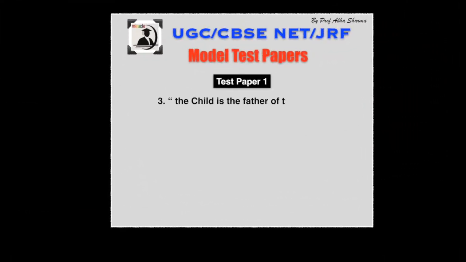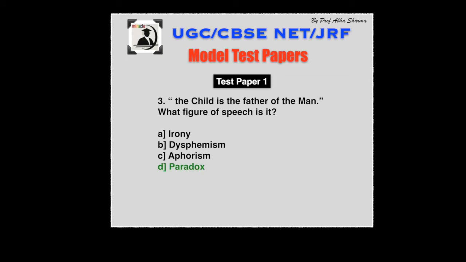Question number 3. The child is the father of man. And of course, the correct answer is paradox. A paradox is a statement or proposition that seems self-contradictory, but in reality expresses a truth or tension. William Wordsworth offers an example of paradox in his poem, My Heart Leaps Up, with the line, The child is the father of the man.